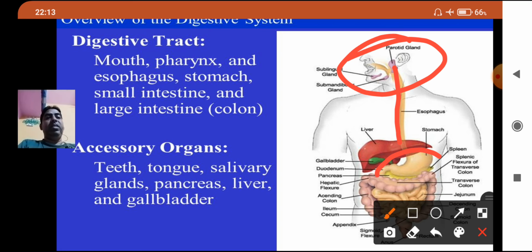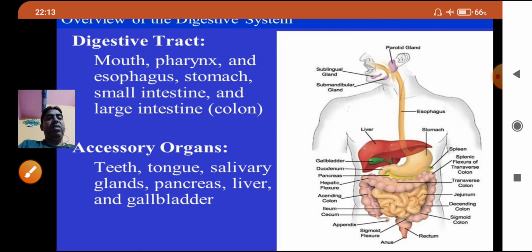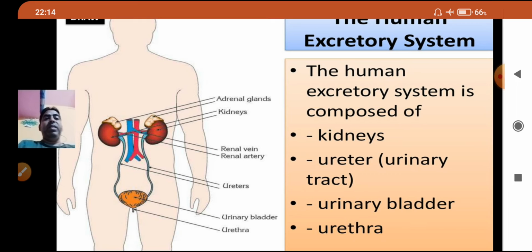Stomach, this is the stomach. Intestine, this is the intestine, large intestine and small intestine. Rectum is there at the bottom, here you can see. After that, other digestive glands are present. The function of these organs is to digest and absorb food so that nutrients can be transported by the bloodstream to all parts of the body.